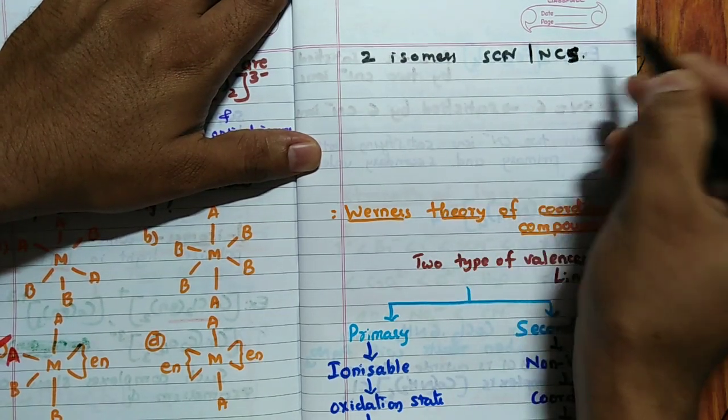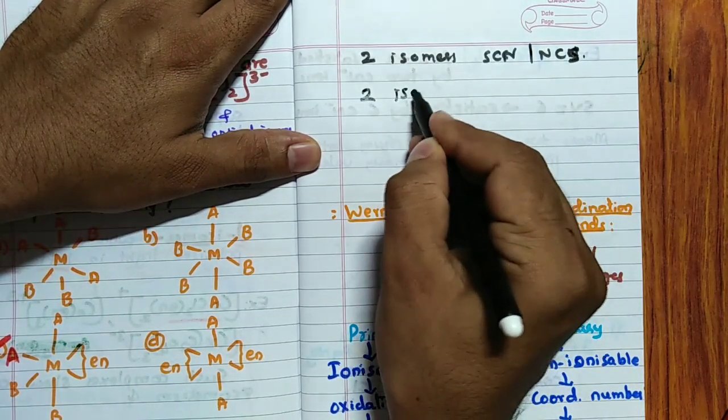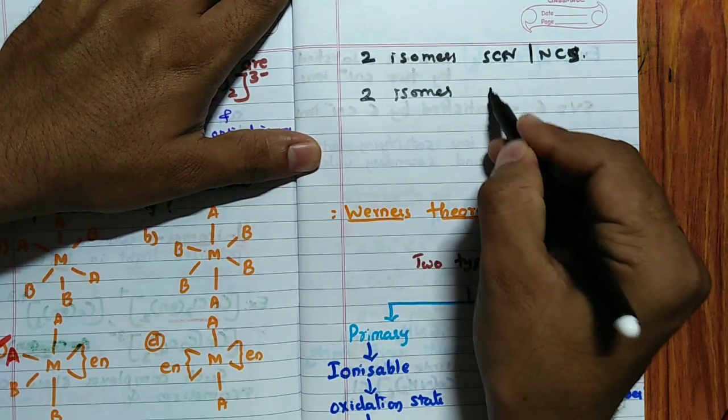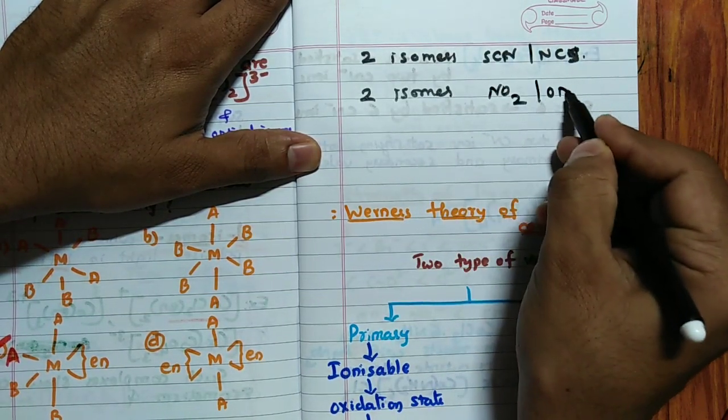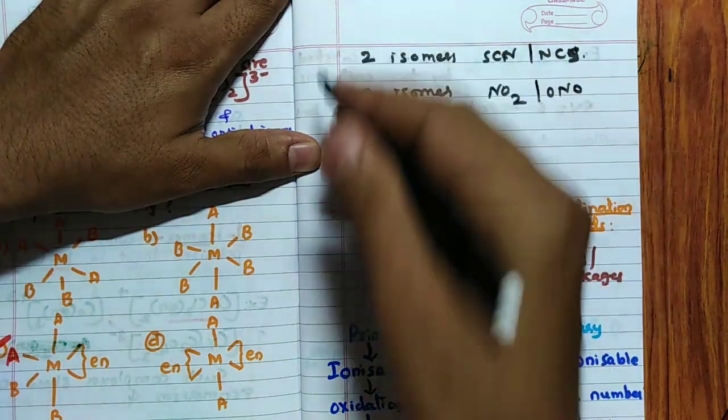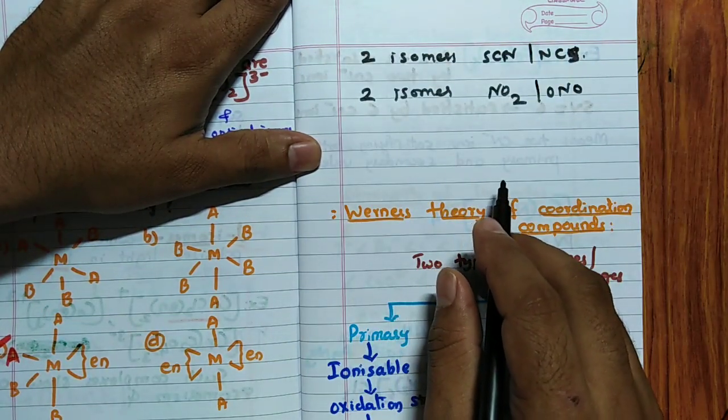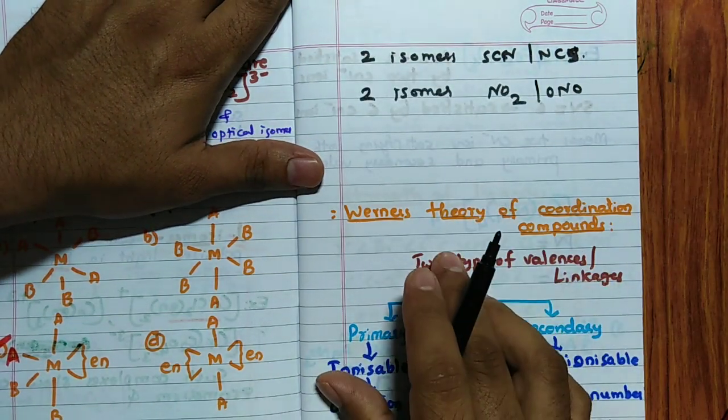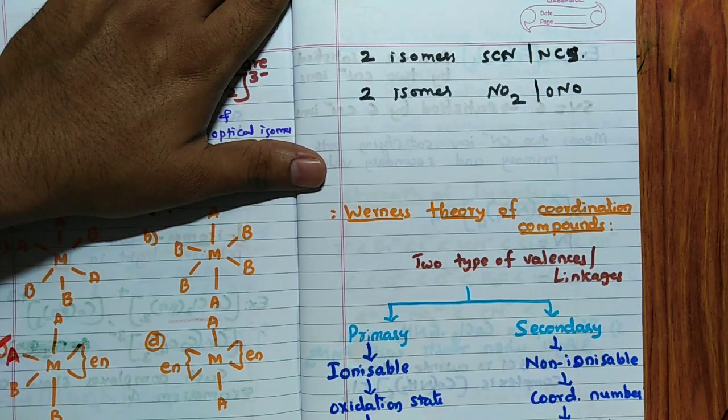Then plus two isomers are possible when you change NO2 to ONO. So total this becomes 4, correct?